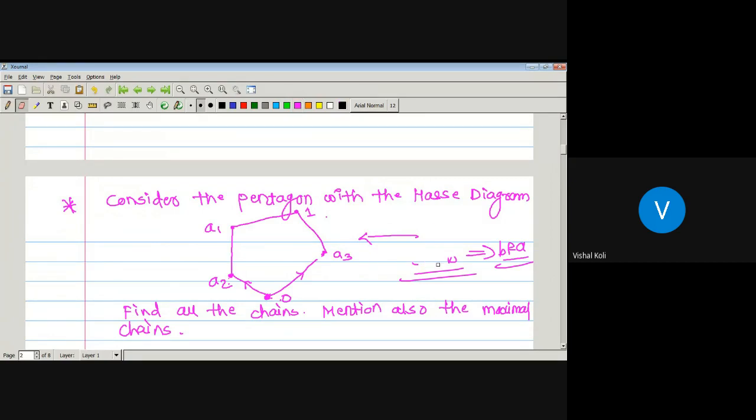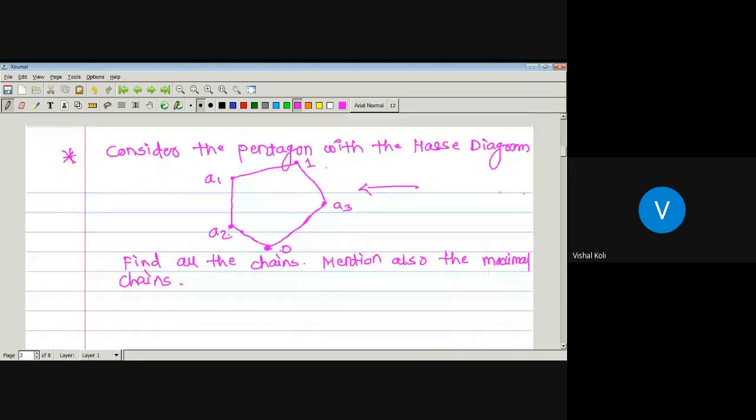ठीक आहे. Here 0 is comparable with A2, but A2 is not comparable with 0. Similarly, 0 is comparable with A3, but A3 is not comparable with 0. Okay. So now, tell me whether this poset will be a chain. As A2 and A3 are the two elements which are not comparable, then by the definition of chain, whether this one is a chain. नो सर. This one is not chain. Similarly, A1 and A3 are also not comparable. Okay, so this one is not a chain.